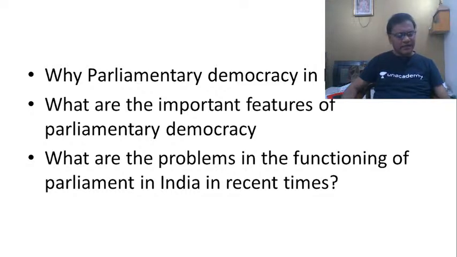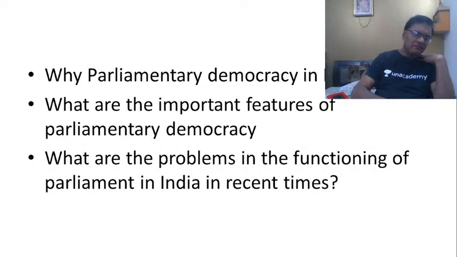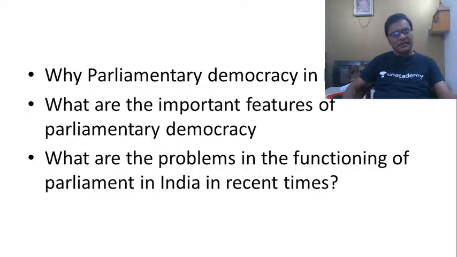That is the reason why our constitutional forefathers felt that India requires more of accountability than stability, which is offered by presidential democracy, and that is why they opted for the parliamentary form of democracy, because it ensures accountability.